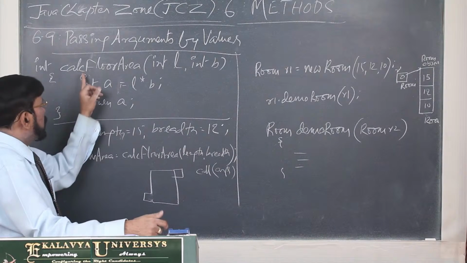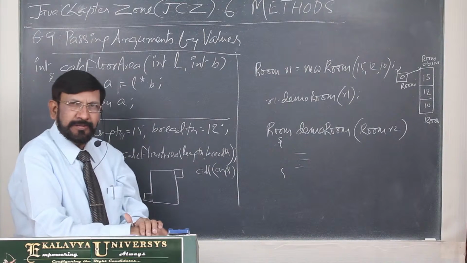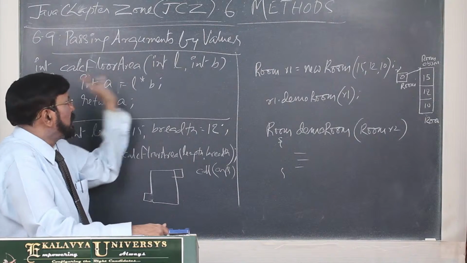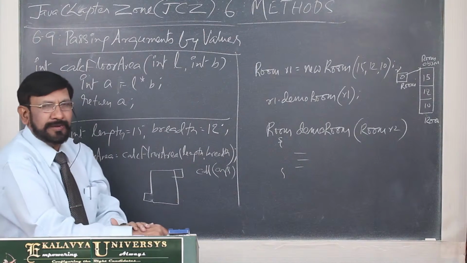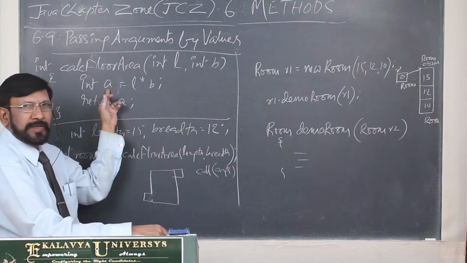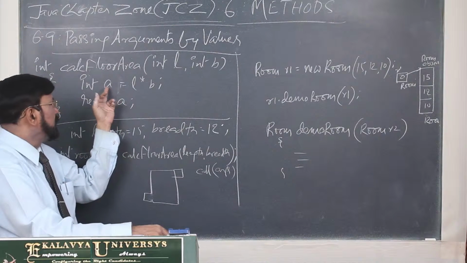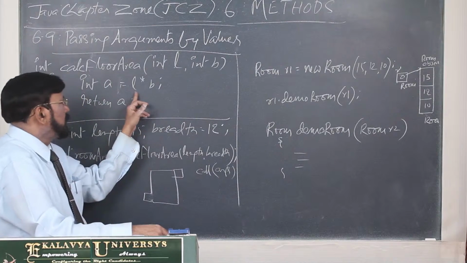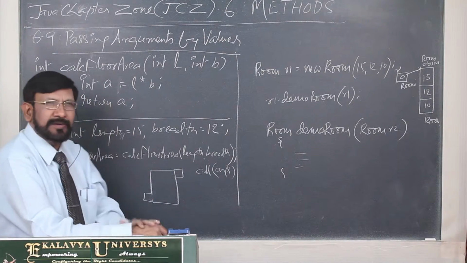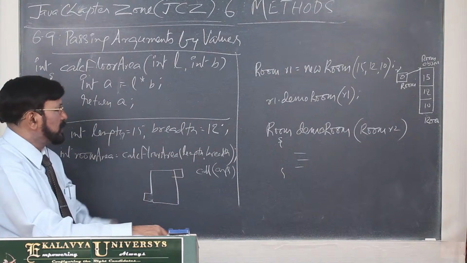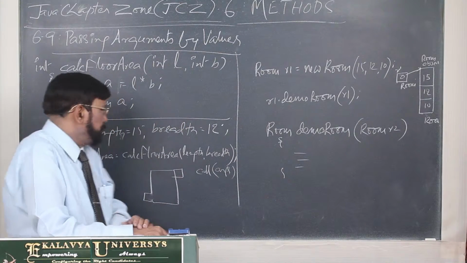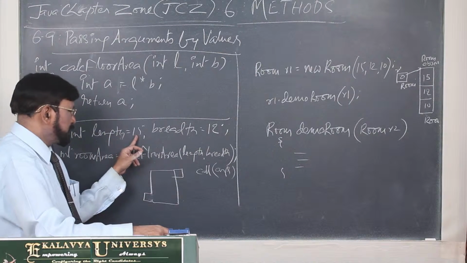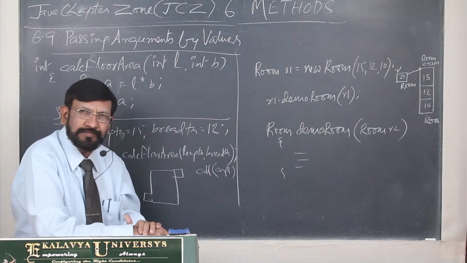Now calculateFloorArea is a method. For that purpose, formal arguments are L and B, all int type. Return type is also int. A local variable we declared for area, int A. What is the formula for area? Floor area, length into breadth. We are returning it. This example I have given to you many times. Then here you see actual arguments: int length is equal to 15, breadth is equal to 12.